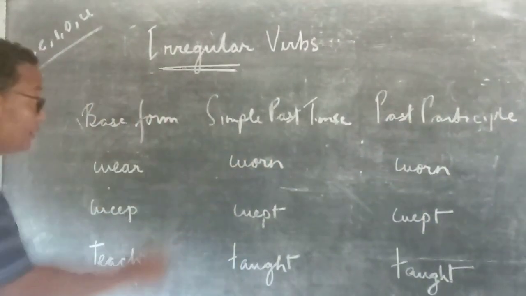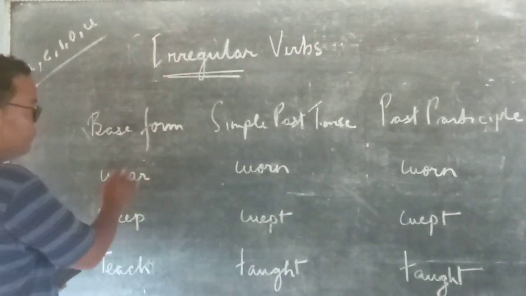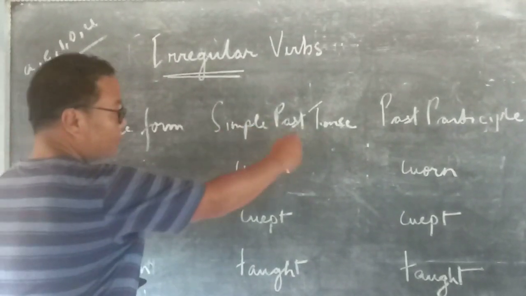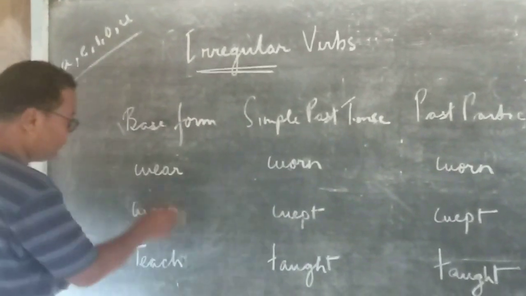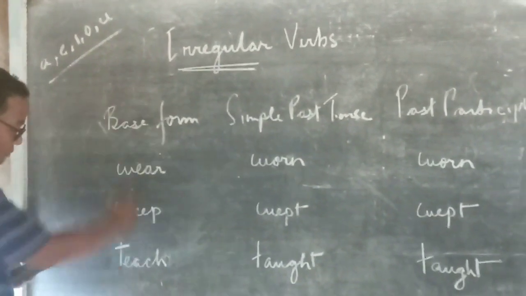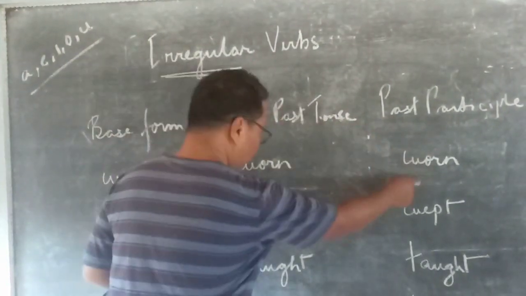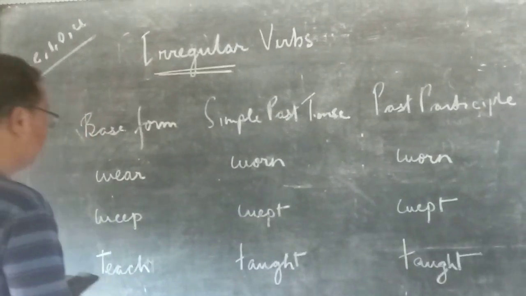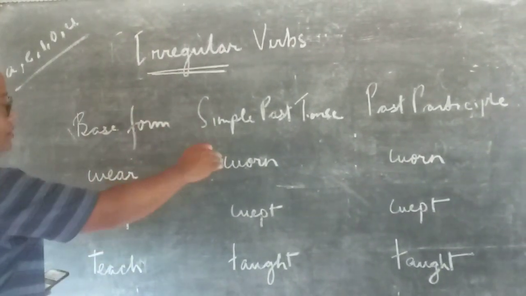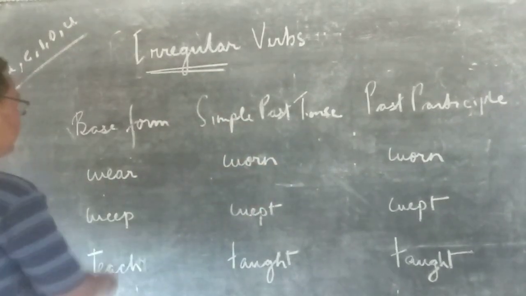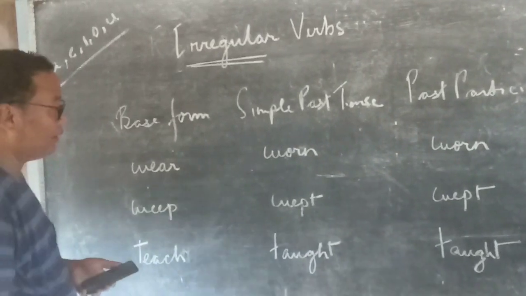Now you see in this case the base form is different from the simple past tense and past participle form. These two will be the same, but these two will be different from this. And there will be some irregular verbs where this is different from this and this is different from this. So all these are irregular verbs where the simple past tense and the past participle form are different from the base form. And a list will be given to you to learn by heart.